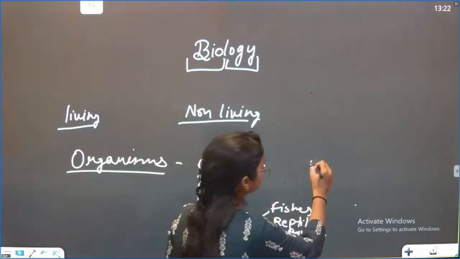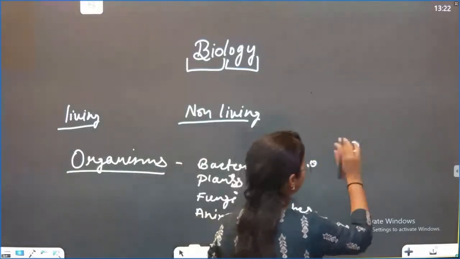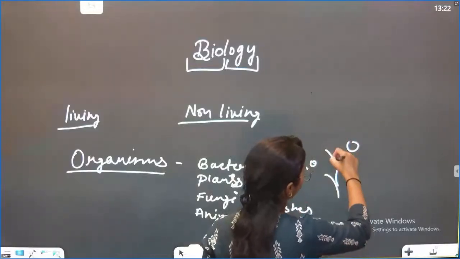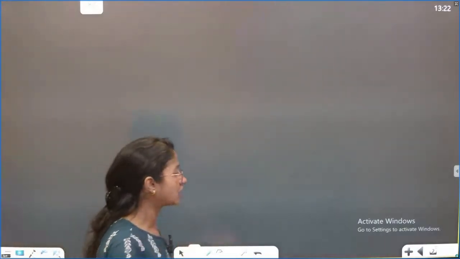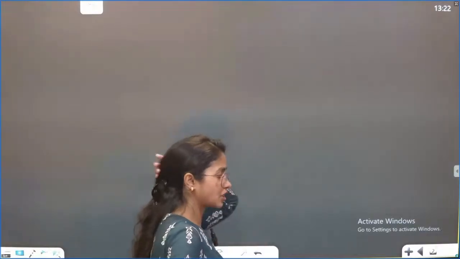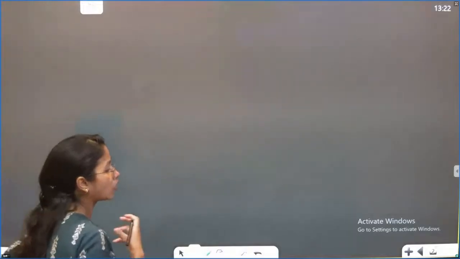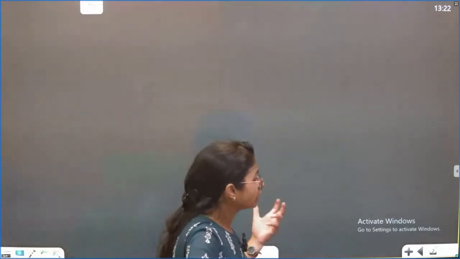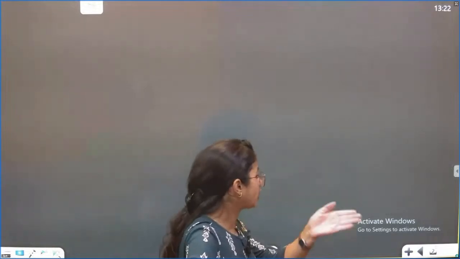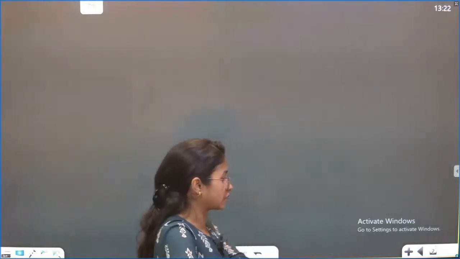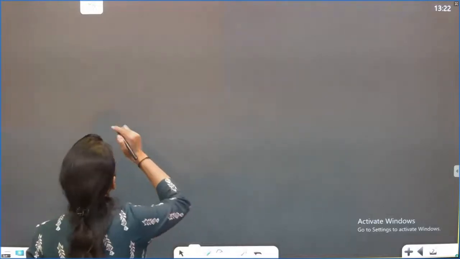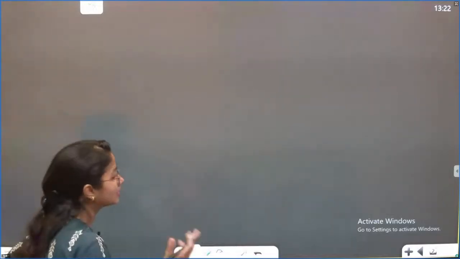Suppose if you see the bacteria, this is a simple thing. If you see the human, that is very complicated. If you see the plant, that has more complication. To understand that, when we cover the basic organization in biology, we'll not only cover how these things are forming, we'll also try to link with evolution, and accordingly cover how evolution is involved in the complication of organisms. Got it? Before starting, there were so many scientist communities out there.